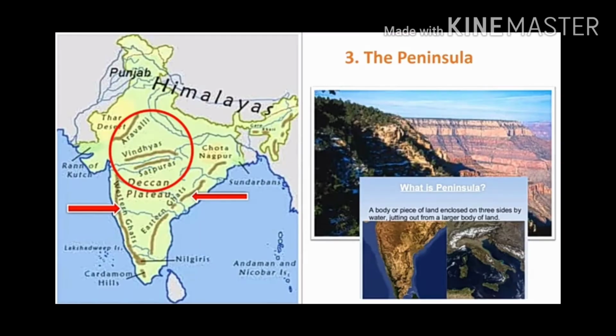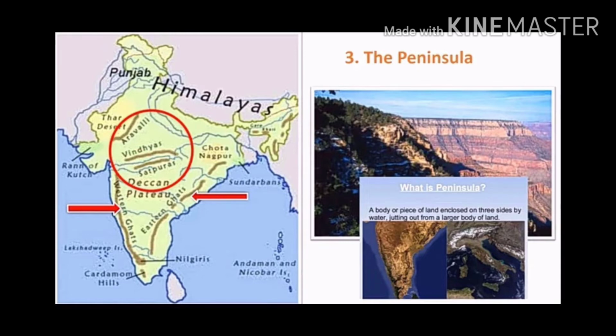Third physiographic division is the peninsula. Indian peninsula lies to the east of North Indian Plain. This region tapers towards the Indian Ocean. Many plateaus and hill ranges are included in the peninsula ranges. Students, plateaus means total flat area. The Aravallis in the north are the oldest fold mountains.